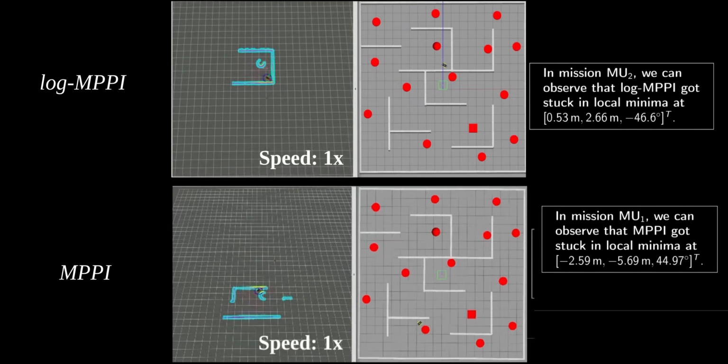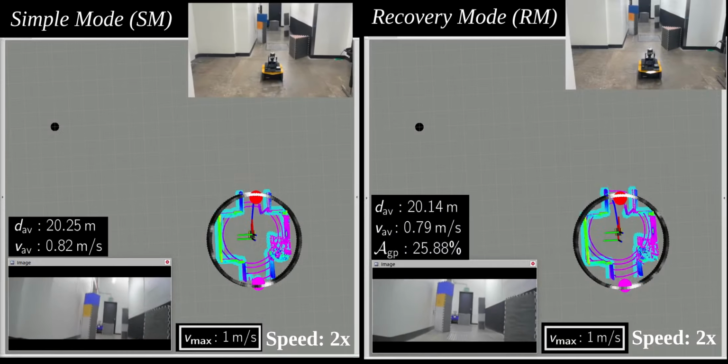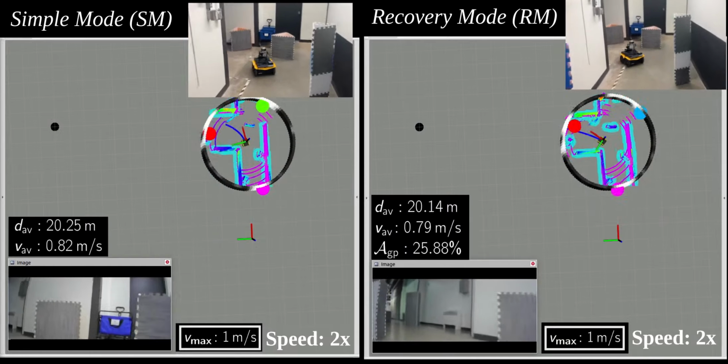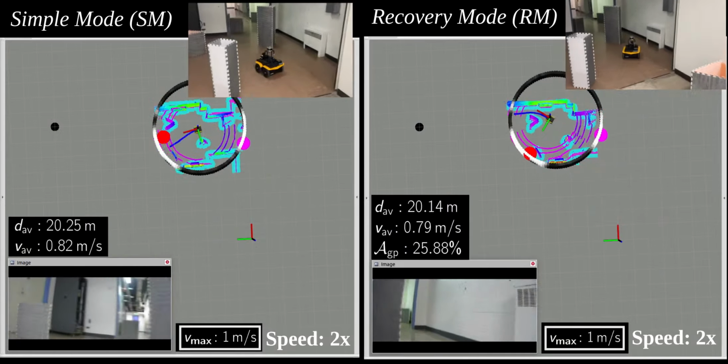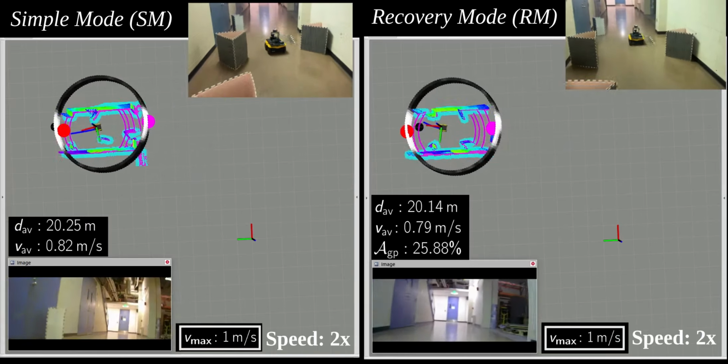Finally, we experimentally demonstrate the applicability of our proposed control strategy in a complex and unknown L-shaped indoor corridor environment. We can conclude that both operating modes ensure collision-free navigation in the given environment with an average linear velocity of 0.8 meters per second, without the risk of being trapped in local minima while moving towards their desired state.